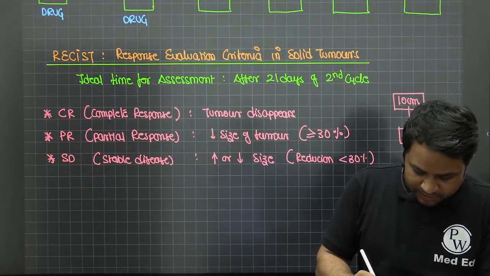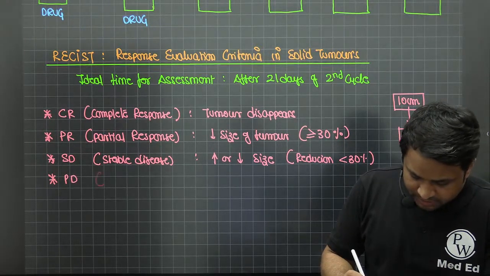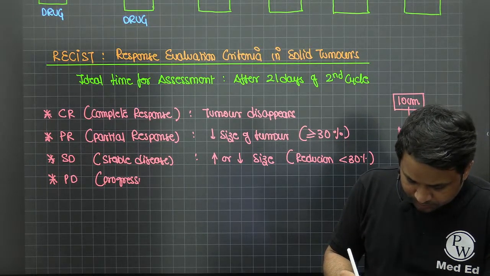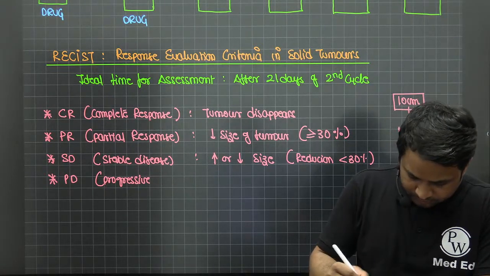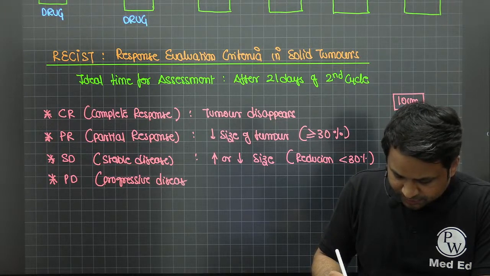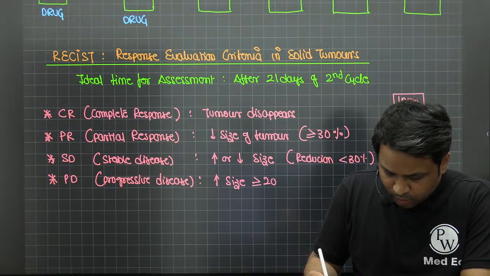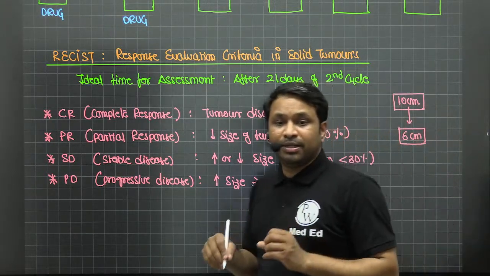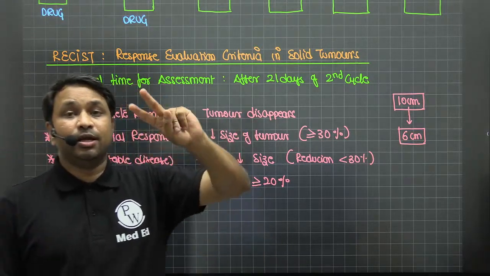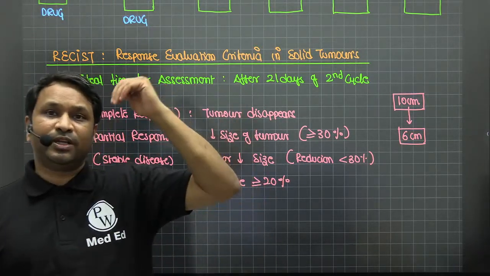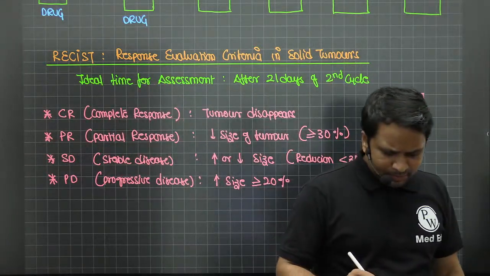Now the one which I will never expect to happen to my patient is called PD. PD stands for progressive disease, where there is an increase in size of the tumor of more than or equal to 20%. What do you mean by this? 10 centimeters becoming 12, 12.5, 13. 20% of 10 is 2 centimeters, and if you add that, it becomes 12. So if the tumor is becoming more than 12, 13, 14 centimeters, then it's a progressive disease. A progressive disease indicates a poor prognostic marker.